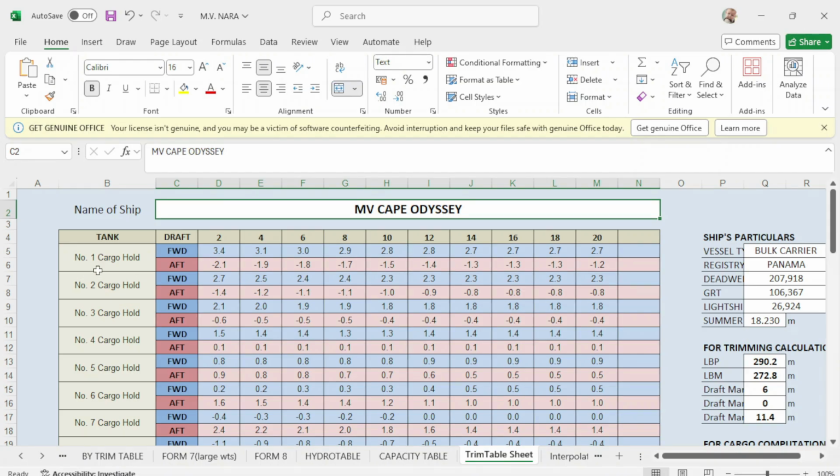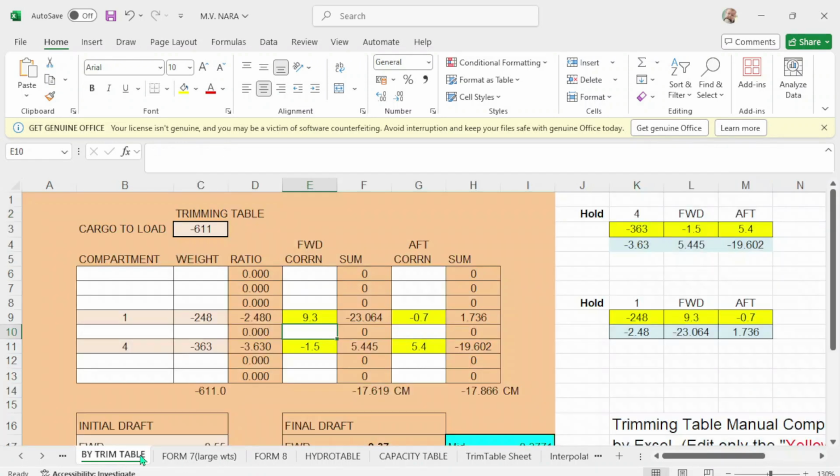Then you have, for example, cargo hold number 1, then you have your drop here. Your drop is 9, so somewhere around here. Then you take out the forward correction and the up correction. Then you apply it in your trim table. Okay. So here, since I don't have the trim table, I just put here 9.3 forward and up is negative 0.7, and number 4 is negative 1.5 and up is 5.4 positive.